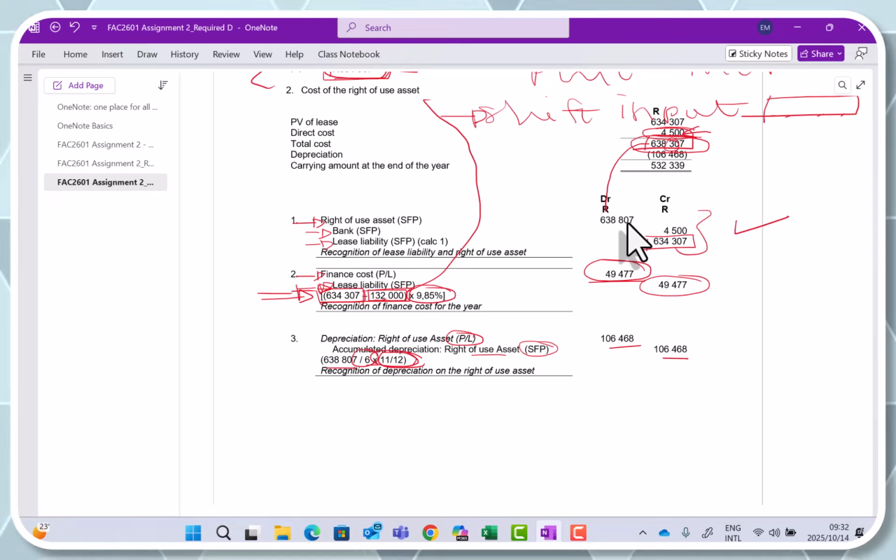I'm not going to go through required E. It's very straightforward. You just need to know what you've calculated, all of the figures in your required A to D, and then you just need to know where to slot them in. And so your suggested solution will be straightforward in assisting you in answering that question. So that is it for assignment number 2. Good luck for the exam.